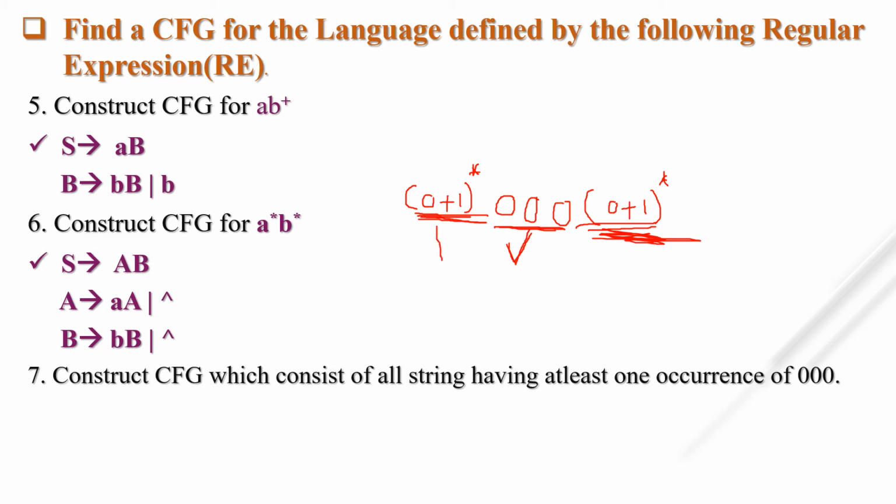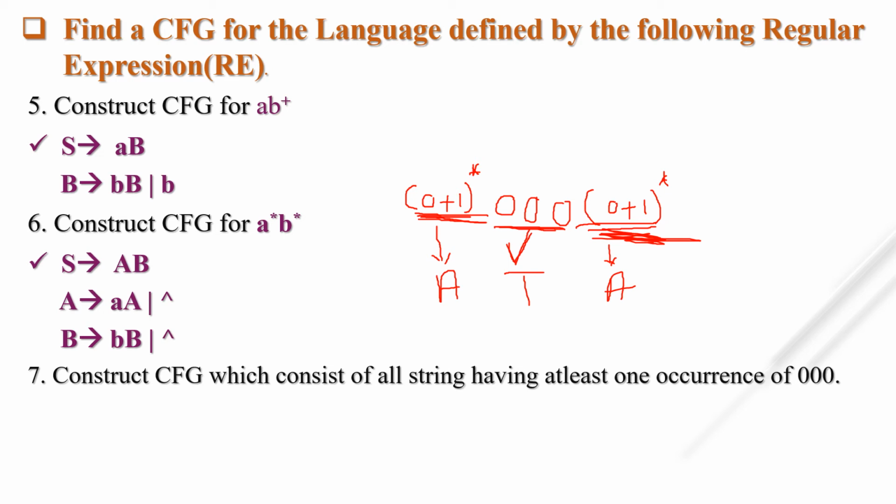For this and for this it is similar. Suppose I am using non-terminal A for this and non-terminal A for this, and for this 3 times 0 I am taking, suppose, T. For any combination of 0 and 1, we already saw in the previous slide.